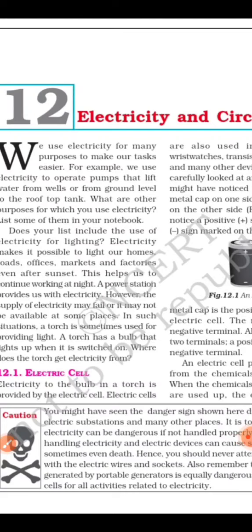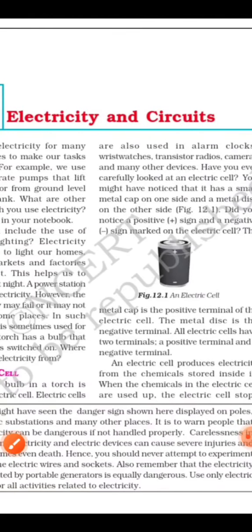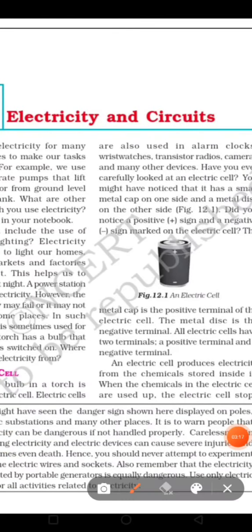We all have seen an electric cell. For example, we have seen such a cell in a torch or in a watch, clock, in small devices like toys.